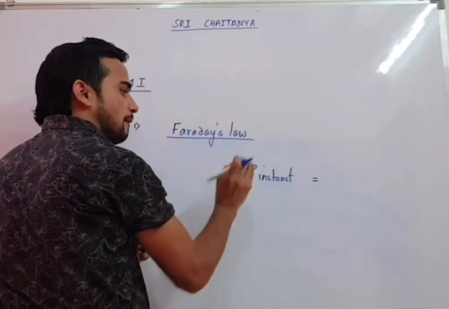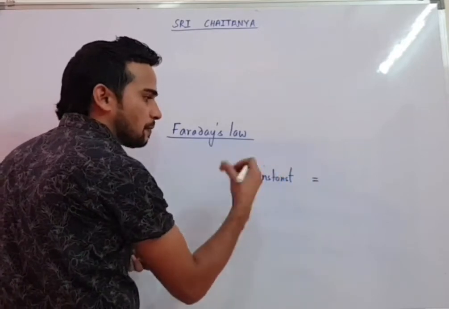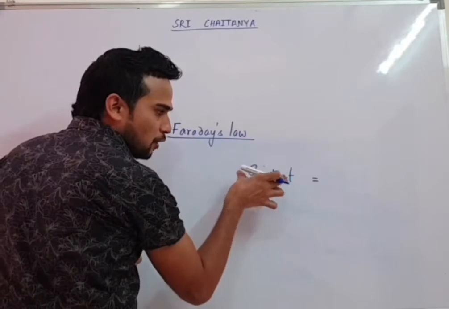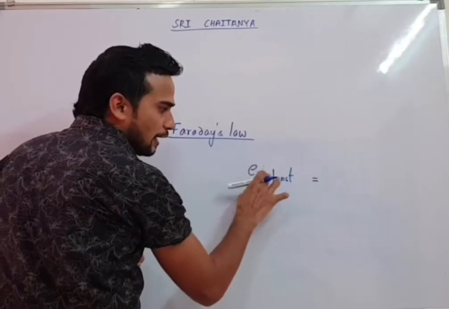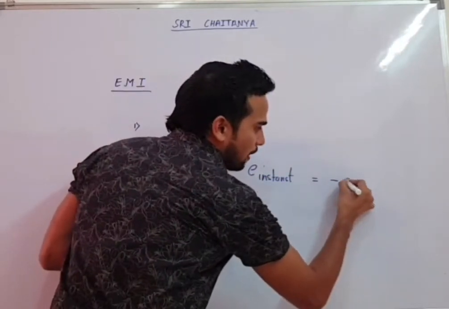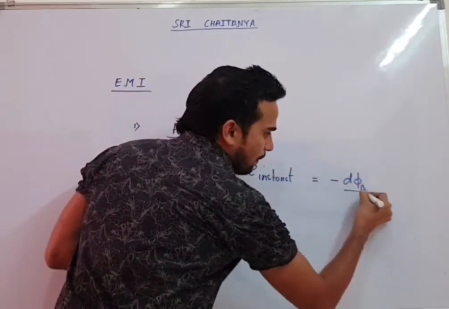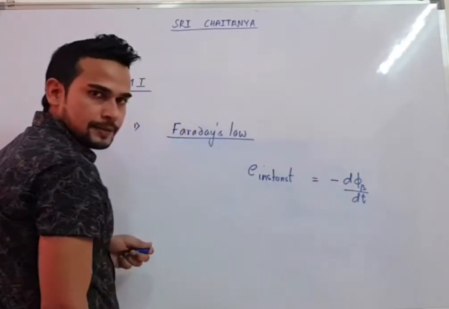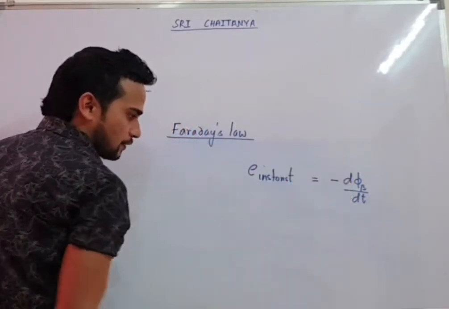Someone asks you, find EMF at t equal to 1 second, find EMF at t equal to 2 seconds. That is, they are talking about instantaneous EMF, and I think everyone knows instantaneous values are obtained with the help of differentiation. So instantaneous EMF will be minus d phi b by dt. That is rate of change of magnetic flux, that is differentiation of magnetic flux.